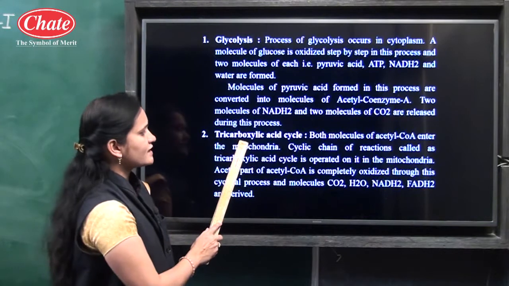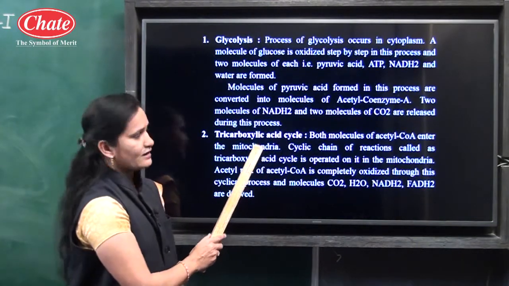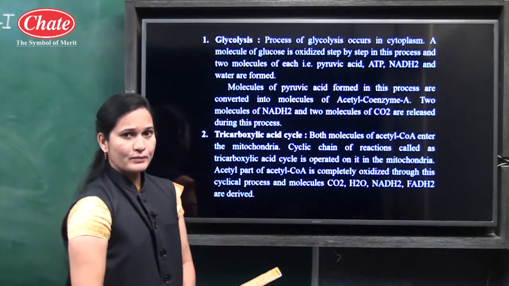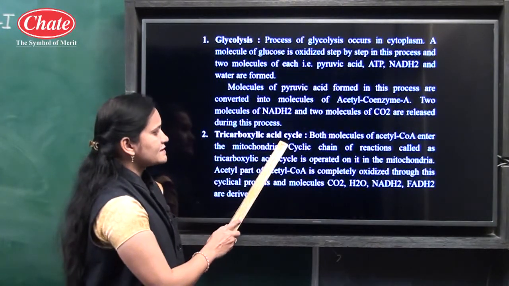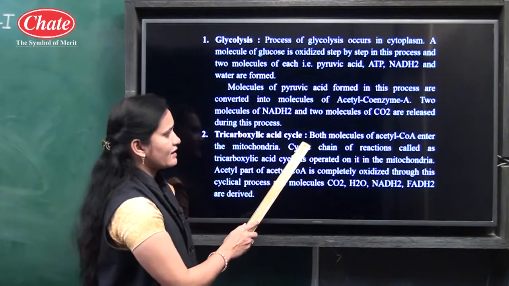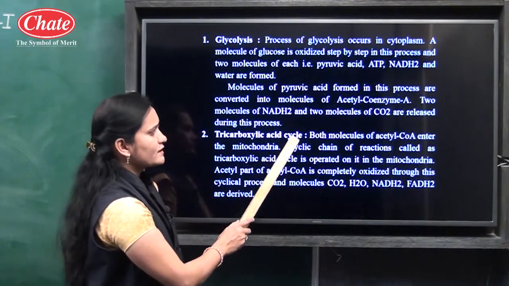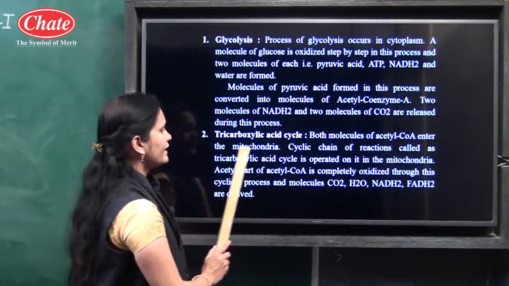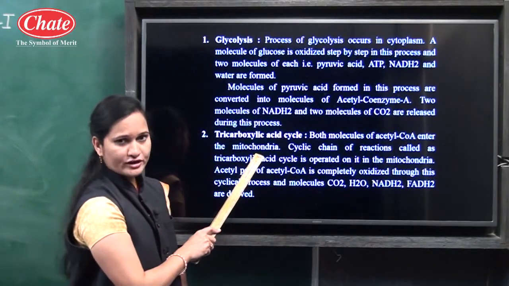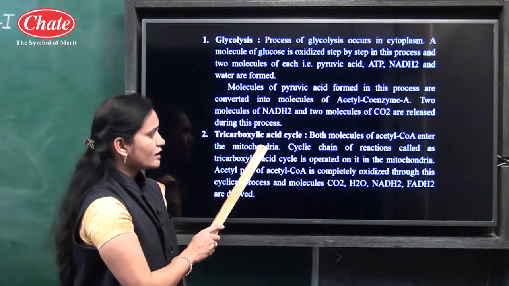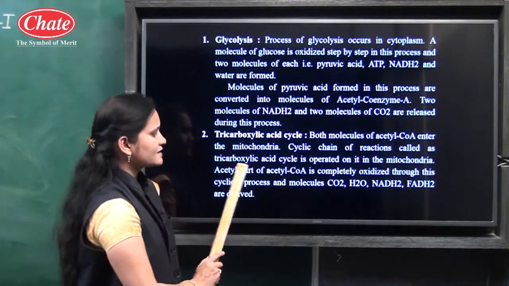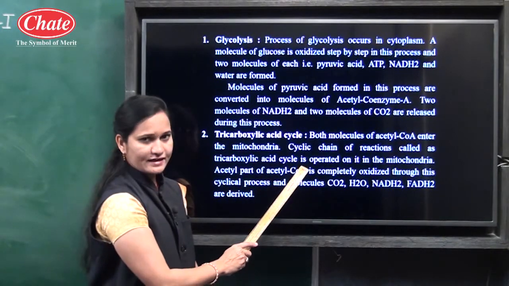It is also known as the TCA cycle. Here glycolysis is also known as the EMP pathway, and the tricarboxylic acid cycle means the TCA cycle. In the tricarboxylic acid cycle, both molecules of acetyl-CoA enter into the mitochondria. Where do they enter? Into the mitochondria, and a cyclic chain of reactions called the tricarboxylic acid cycle takes place.